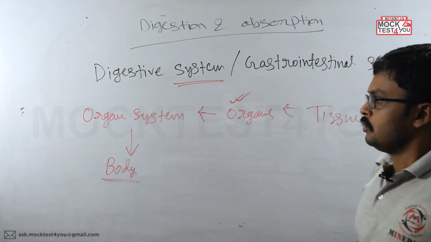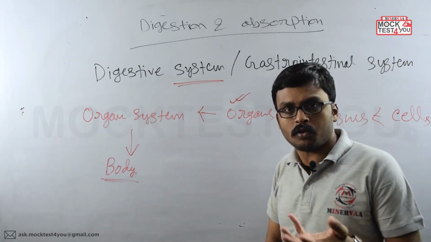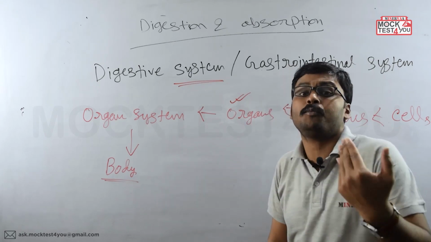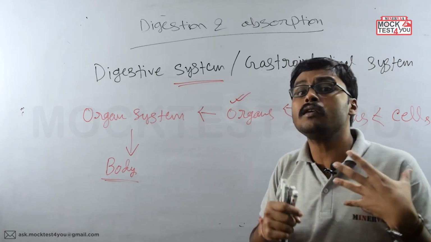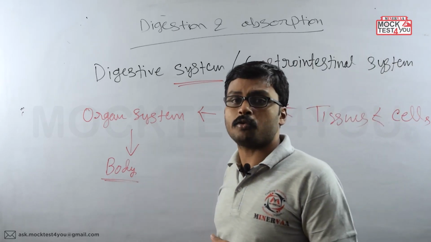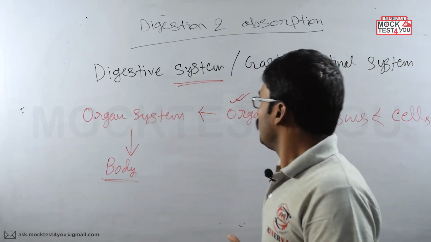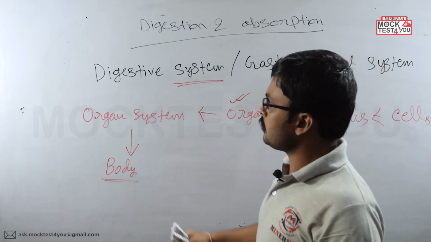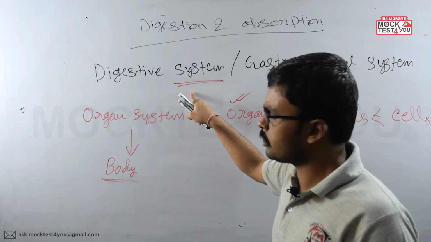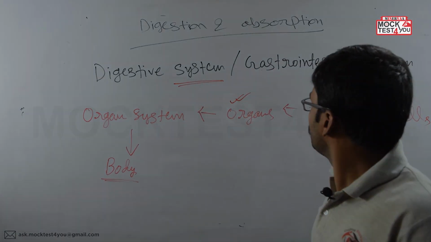Now within the body, like the digestive system, different other systems are also present, like the respiratory system, the nervous system, the endocrine system, the reproductive system. So all these systems together are making what? These systems are together making the body. Okay, clear? So here our concern is about the digestive system only. So next we are going to learn about the digestive system here.